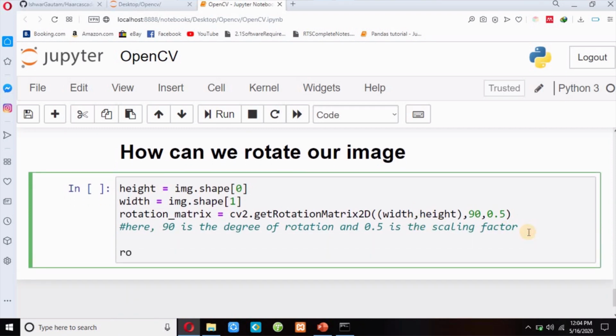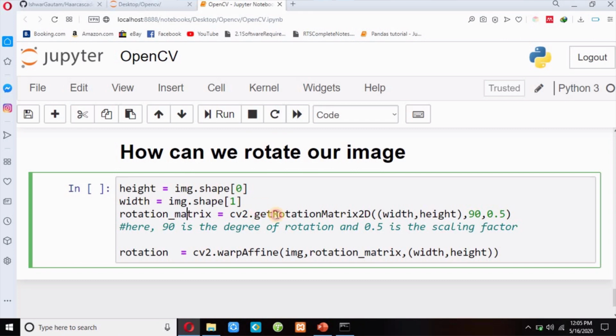And then I will write rotation equals to, I will use the same warpAffine. I will pass my real image and then the rotation matrix, and then I have to pass my width and height. So guys, this is my height, this is my width.